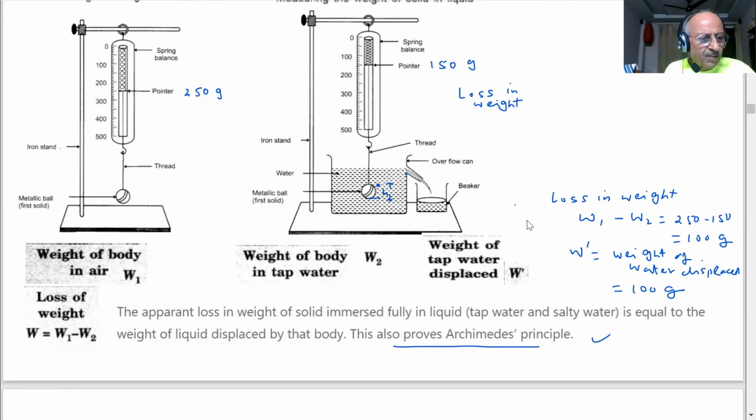So what we have said is that bodies immersed inside the water will experience an upthrust, student. And due to that upthrust, there will be a loss in weight. And that loss in weight will be equal to the weight of the liquid displaced by the body, which is also equal to the upthrust, the upward force acting on the body. Is it clear? Yes, sir. So spring balances are used. This experiment we can do in the science lab easily.